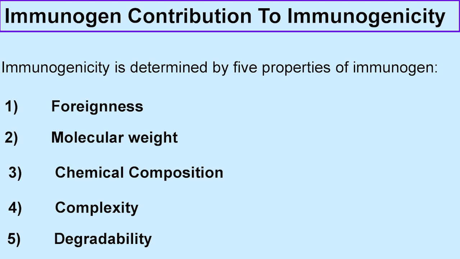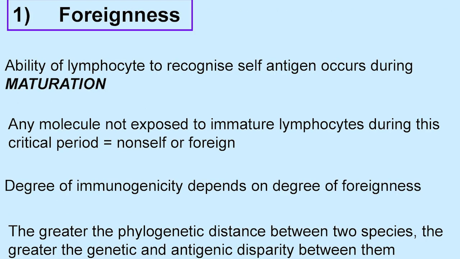Immunogen contribution to immunogenicity. Immunogenicity is determined by 5 properties of the immunogen. First one is foreignness, second one is molecular weight, third one is chemical composition, fourth one is complexity, fifth one is degradability. Foreignness: the ability of lymphocytes to recognize self-antigen occurs during maturation. Any molecule not exposed to immature lymphocytes during this critical period is non-self or foreign. The degree of immunogenicity depends on the degree of foreignness. The greater the phylogenetic distance between two species, the greater the genetic and antigenic disparity between them.